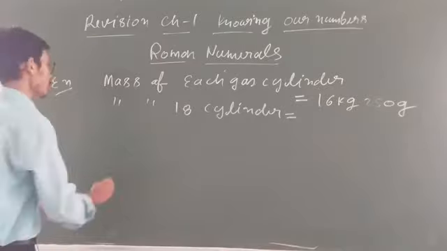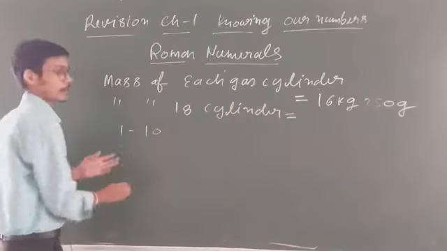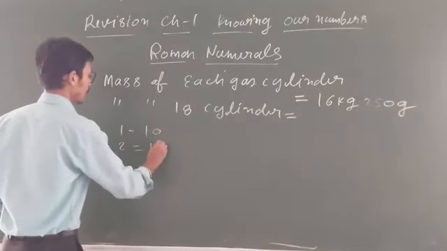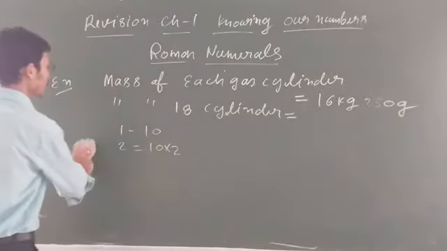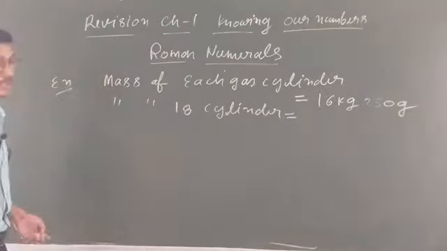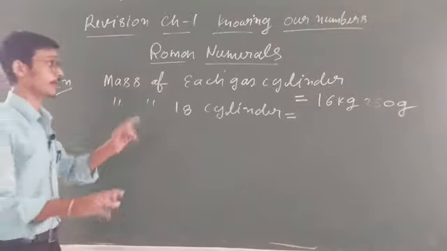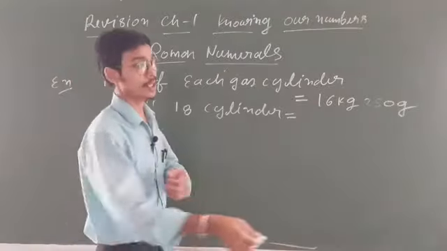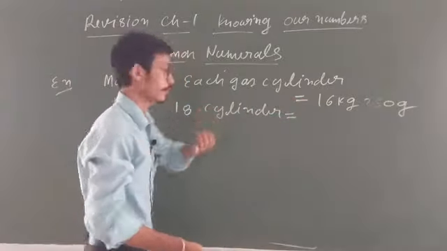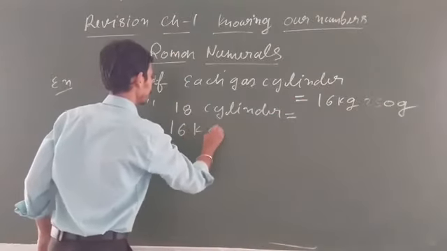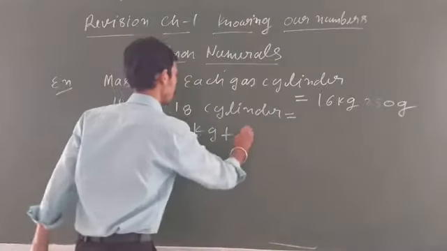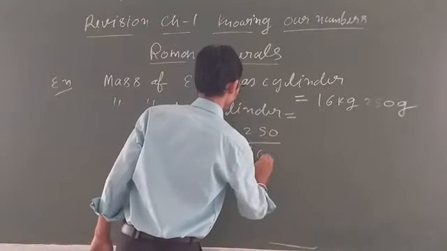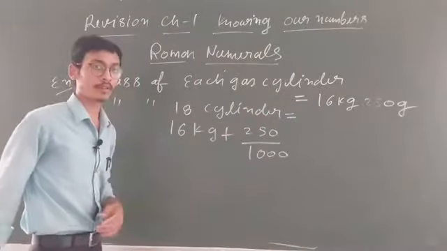Just say if cost of one copy is 10 rupees, so cost of 2 copies is 10 multiplied by 2. Simple. But here, student, you have to see one important thing. You have to convert in same quantity. Just say meter is given, centimeter is given, same quantity I discussed, na. Here 16 kilogram is given, so 16 kilogram you will write down the same. You have to also convert this gram into kilogram. So this will become 250 upon 1000, because 1 kilogram equals 1000 gram.